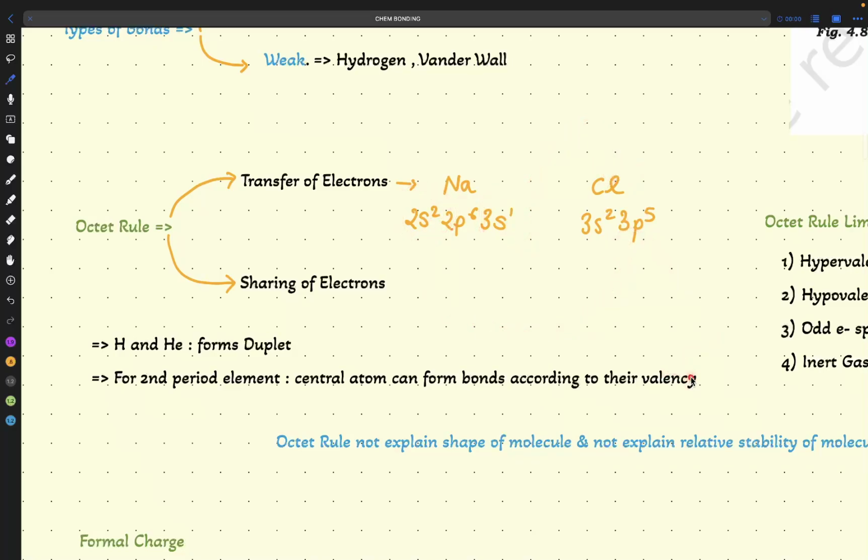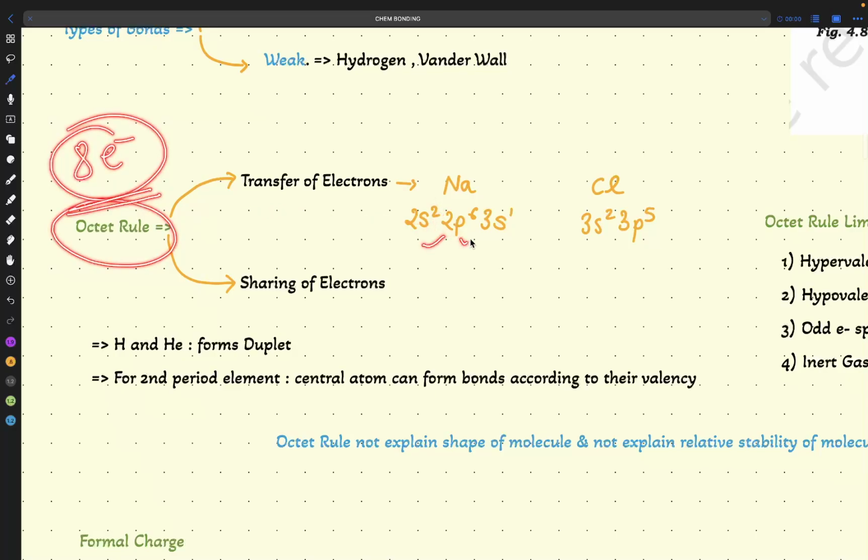The first question should come to your mind: why not one electron here? From here it is going here. And why not here, where 3s1 is there? We need one more electron here, 3s2, and it will also be complete. But what is the octet rule saying to us? We need 8 electrons in the valence shell.